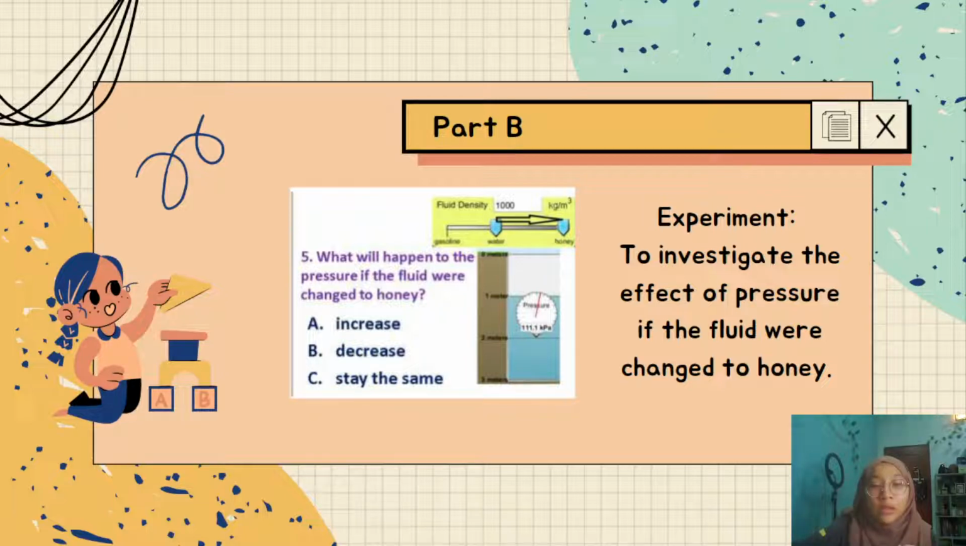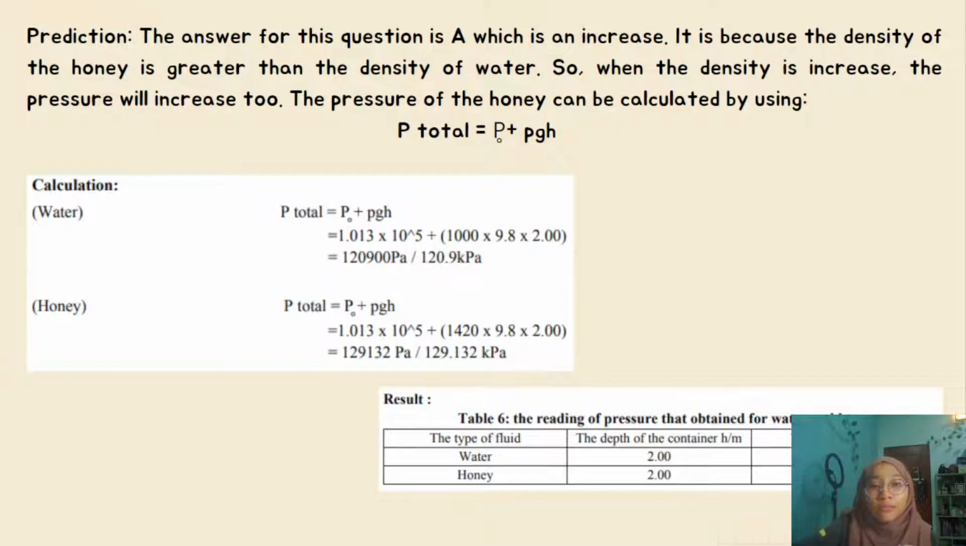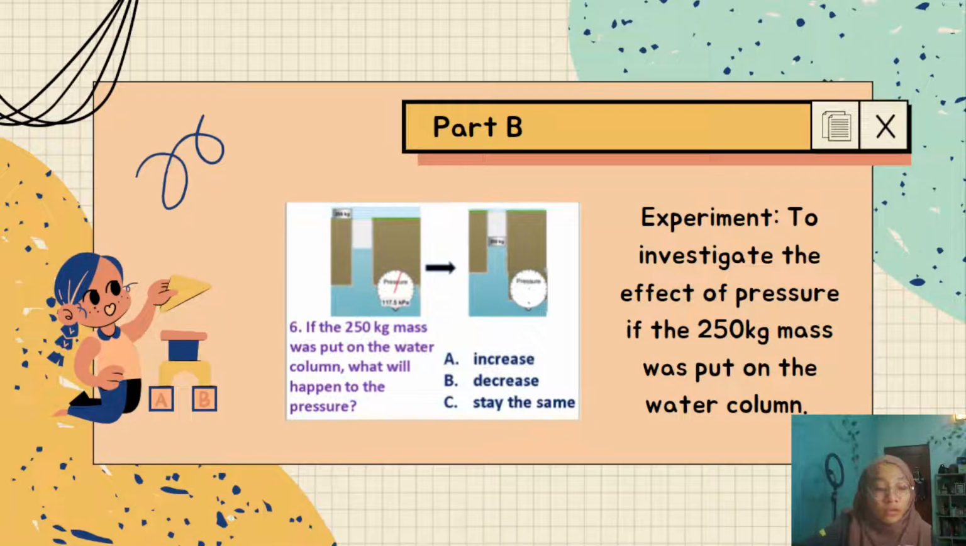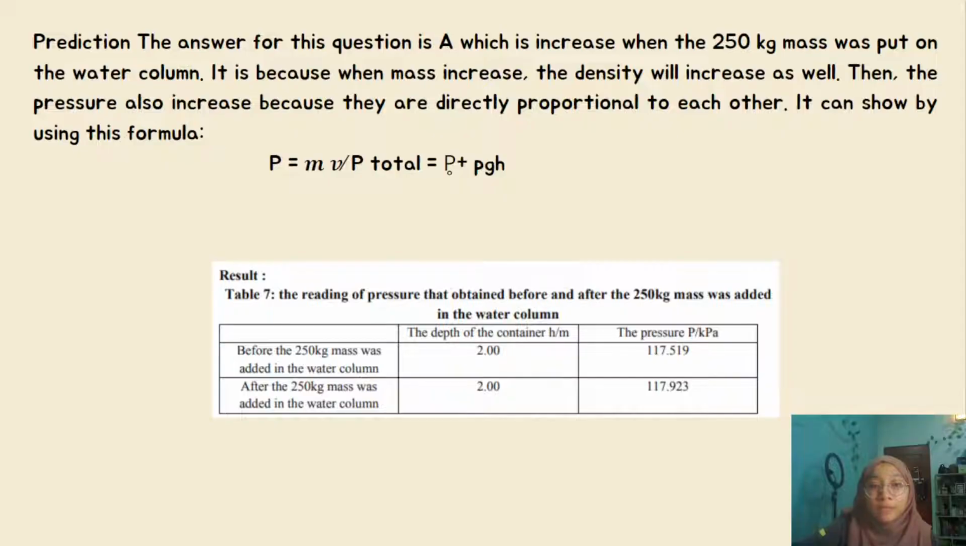Okay, 5, what will happen to the pressure if the fluid was changed to honey? So apparently honey is denser. So here the calculation. Okay, 6, if a 250 kilogram mass was put on the water, what will happen to the pressure? So here we want to investigate the effect on pressure when a 250 kilogram mass was put on the water column. So here, before and also after, by using the formula given above.